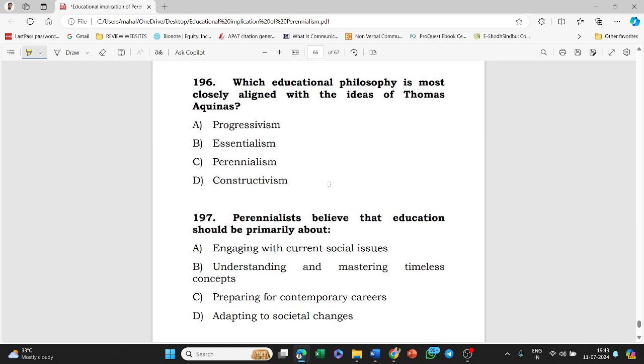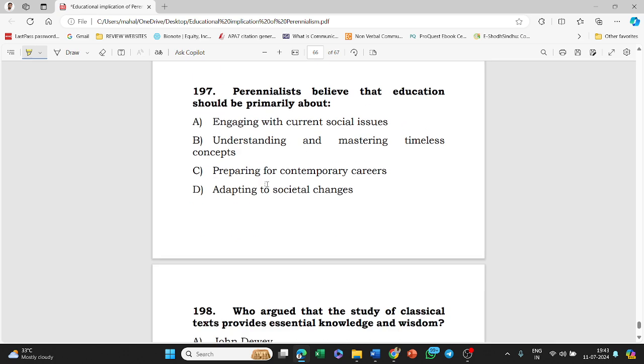Which educational philosophy is most closely aligned with the ideas of Thomas Aquinas? Progressivism, essentialism, perennialism, constructivism. Option C, that is perennialism, is the right answer.